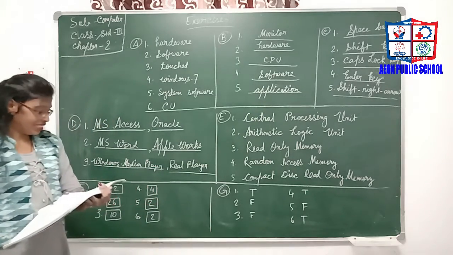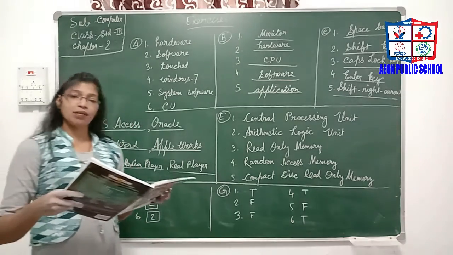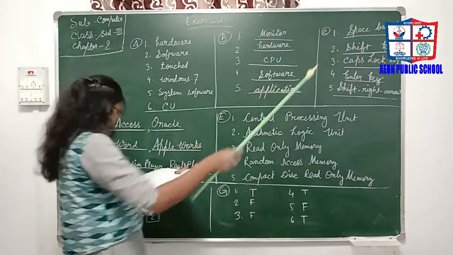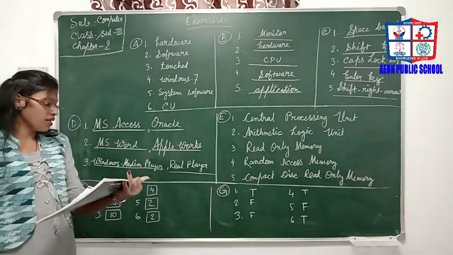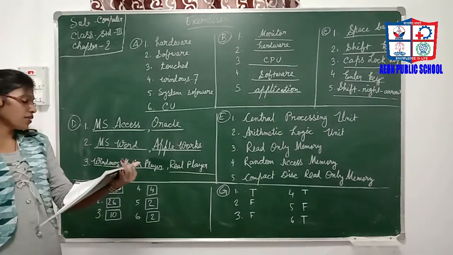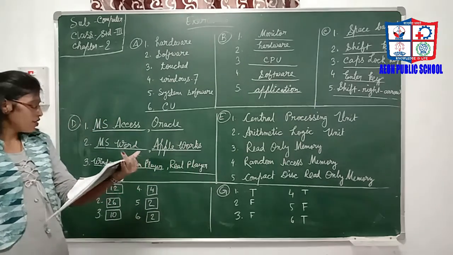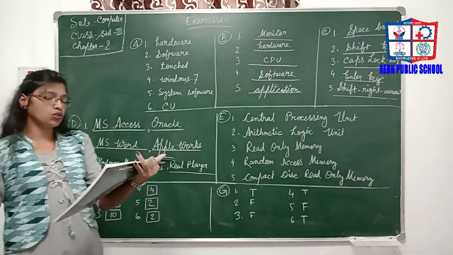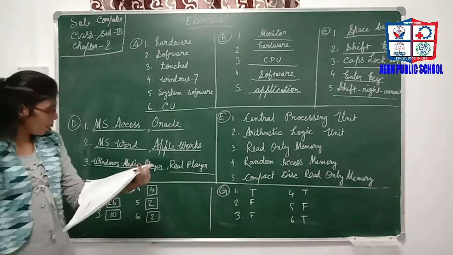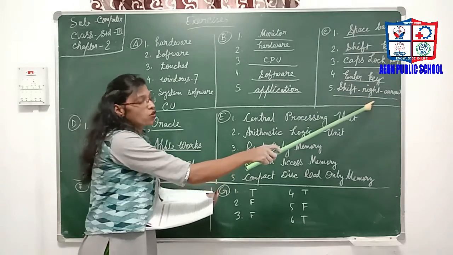Okay. Then come to the C. Here are written some keys and you have to name them. You have to guess and name them. It helps us to move the cursor ahead by one space. Space bar. We press this key to type a letter in uppercase. That is the Shift key. We can type capital letters by pressing this key. Caps Lock key. Number 4 is, this key helps us to move the cursor to the next line. Enter key. We press this key to move the cursor to the right. Simply press the right arrow.